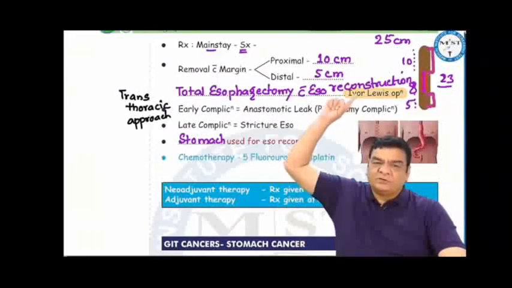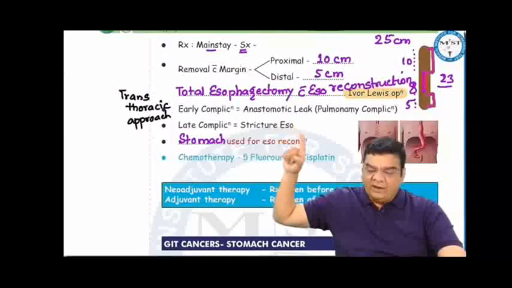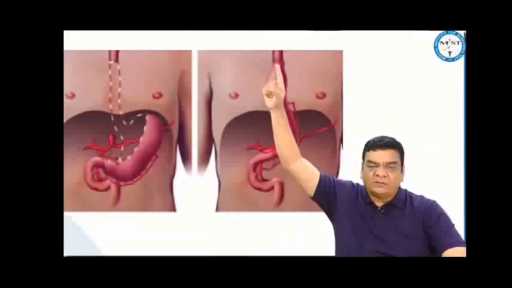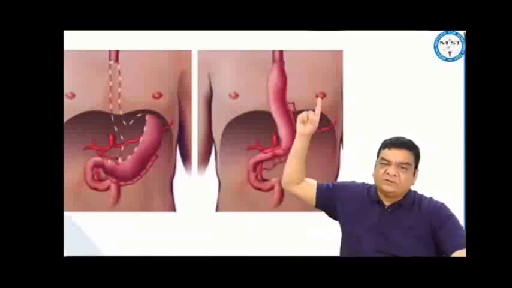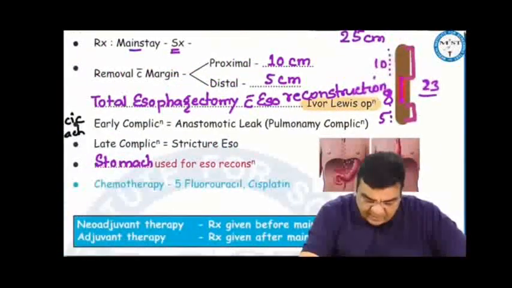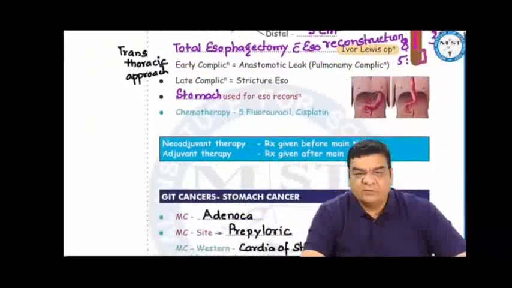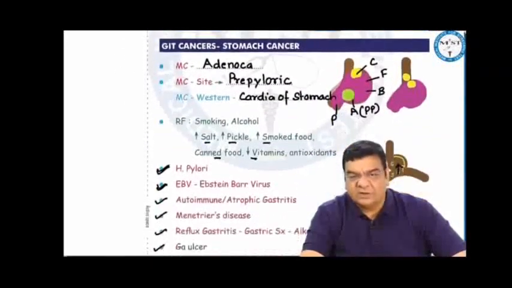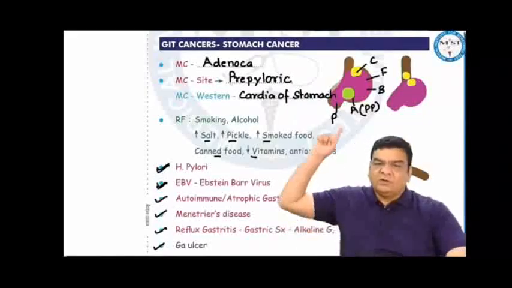This is an Ivor Lewis operation which is done by transthoracic approach. Early complication can be anastomotic leak, which can lead to pulmonary complications. Here we can see how the stomach is pulled up as a tube and anastomosed with whatever esophagus is left. Late complication of the surgery can be a stricture at the anastomotic site. Chemotherapy, what we can use in esophageal cancer is 5-fluorouracil and cisplatin. Any therapy which is given before the main therapy, that is neoadjuvant, and therapy given after the main therapy is adjuvant therapy.